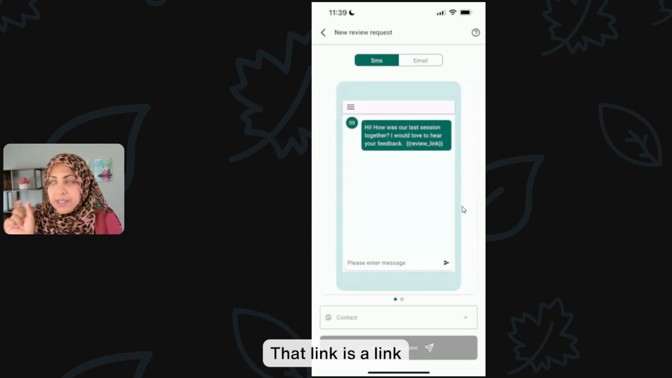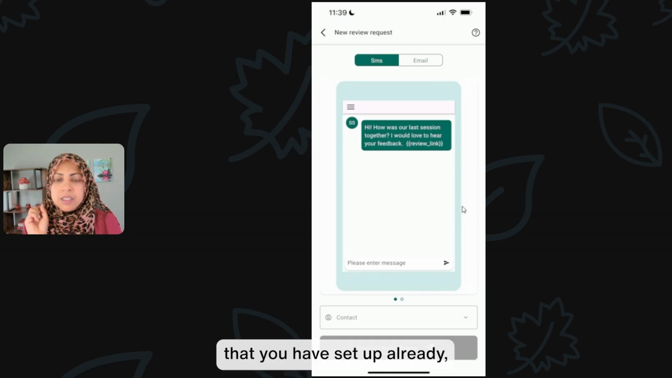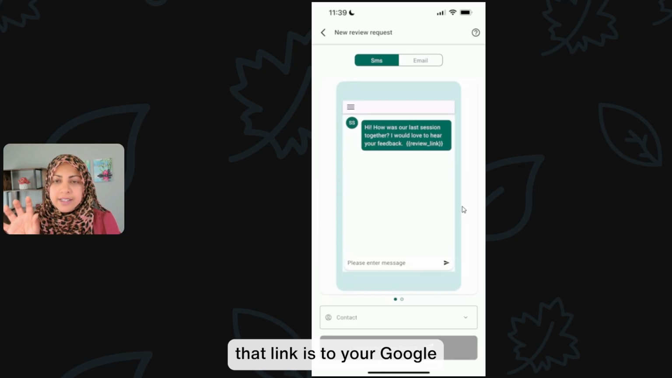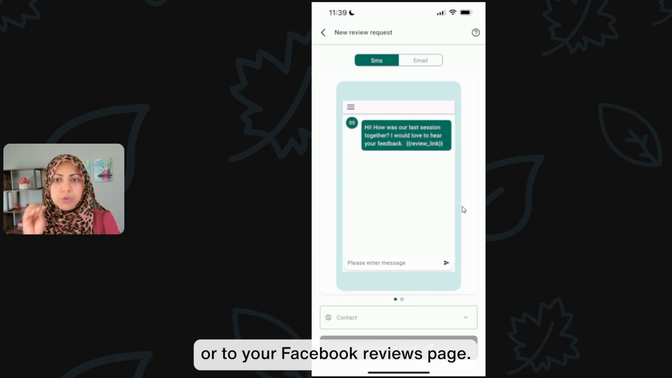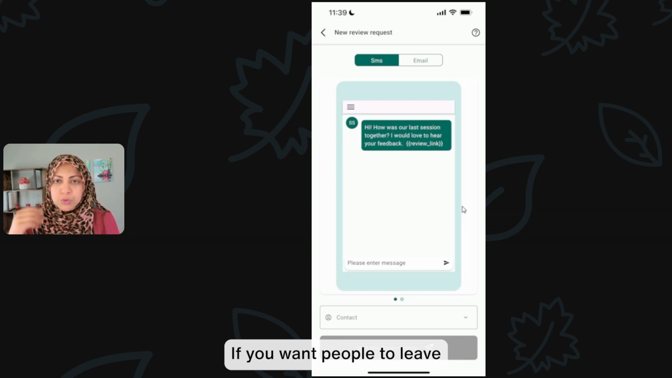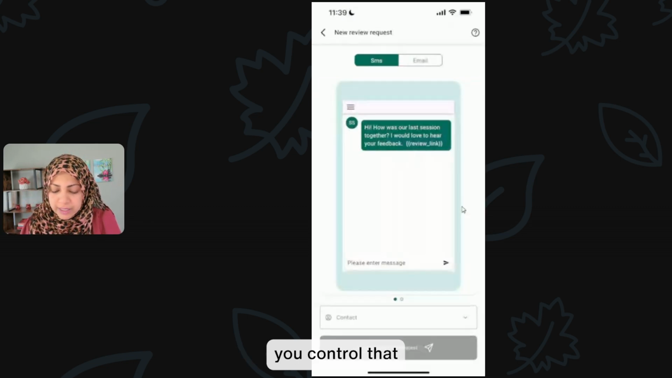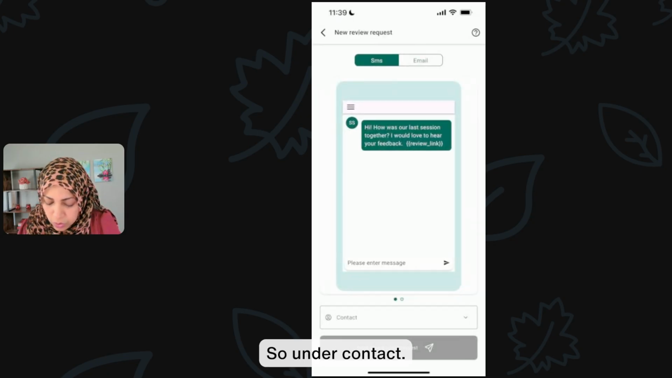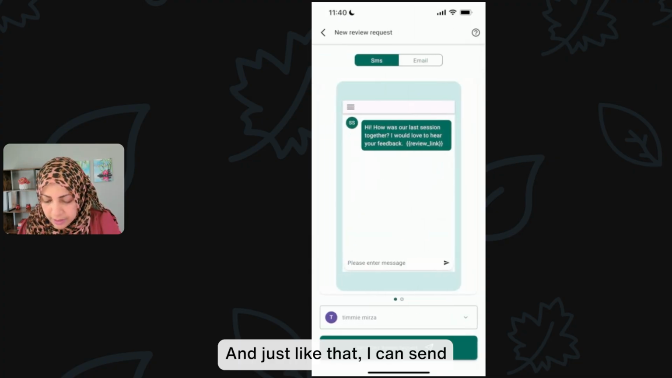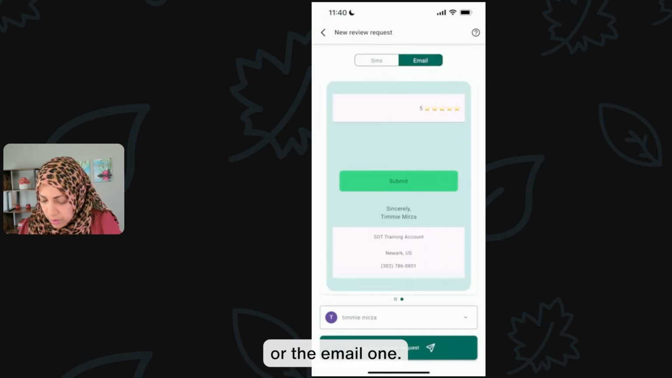That link is a link that you have set up already under reputation management using the web version. So please make sure that is set up. And generally that link is to your Google My Business page or to your Facebook reviews page, or you can even include your own custom form if you want people to leave your review on a custom form. You control that and it's beautiful. All right, so under contact, I'm going to pick myself. I'm just going to pick this one. And just like that, I can send either the SMS review or the email one, either one, right?